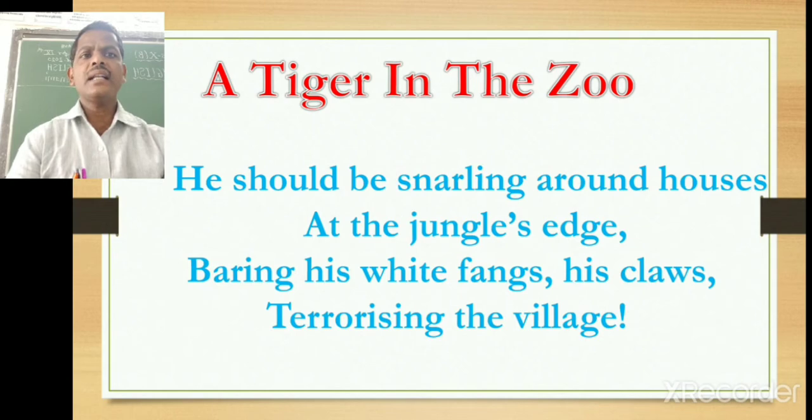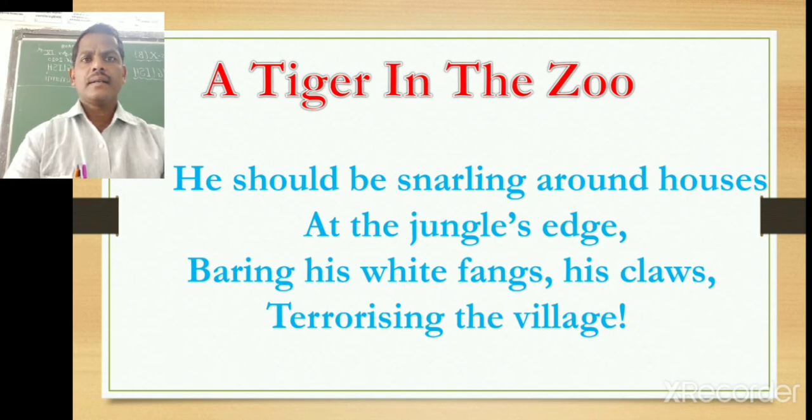He should be snarling around the houses at the jungle's edge, baring his white fangs, his claws, terrorizing the village. The poet expects the same tiger should be snarling, creating his own natural sound like roaring around the houses at the jungle's edge. By the side of the jungle, some villages could have been settled, and by going there, he may warn them, charge them by his roaring, making them scared and frightened